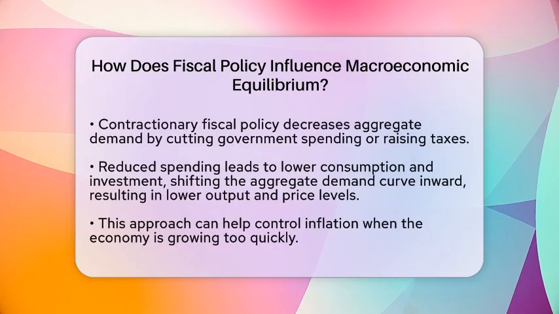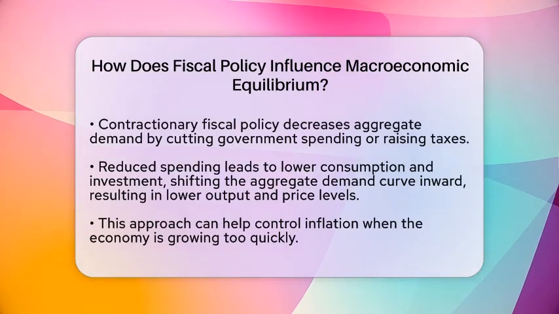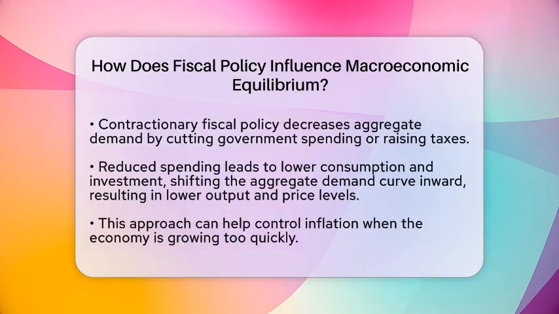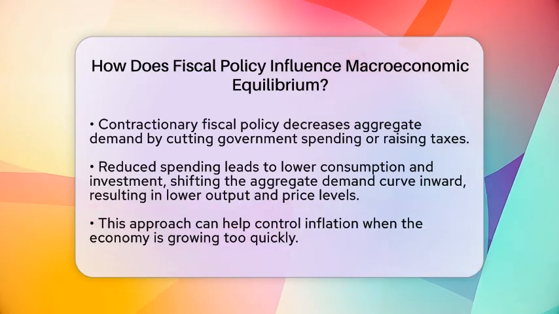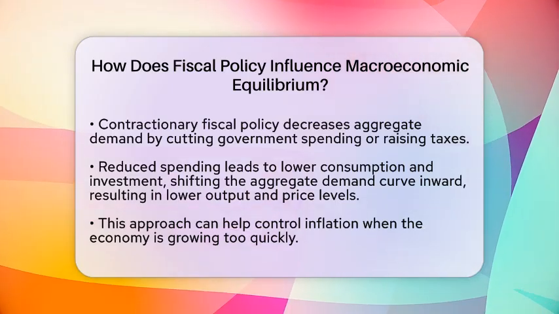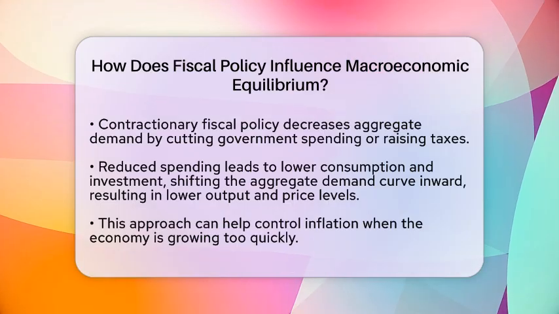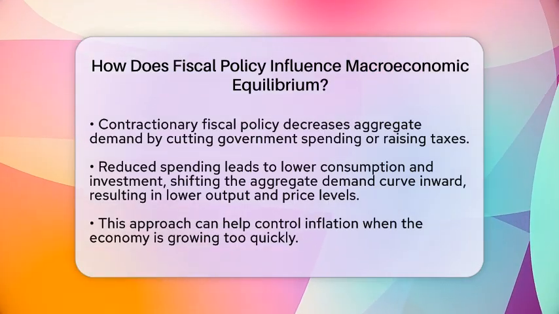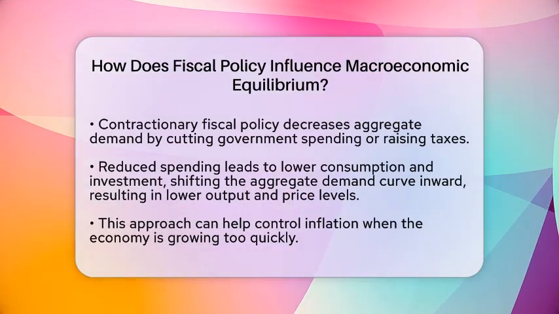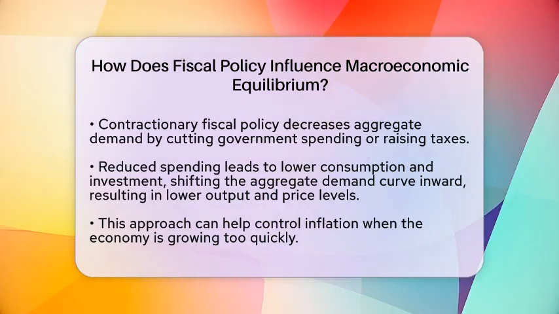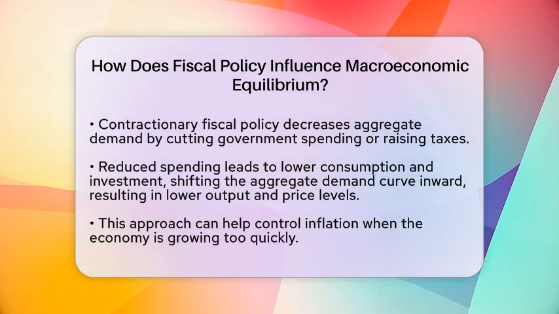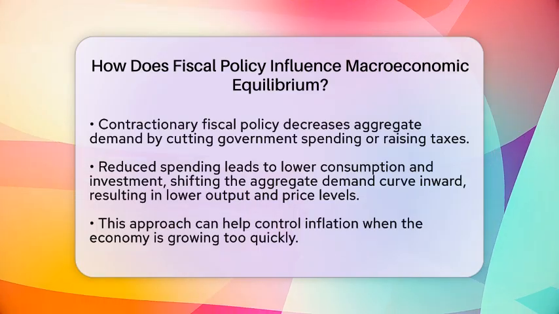The relationship between fiscal policy and aggregate supply is also important. While fiscal policy mainly affects aggregate demand, long-term growth relies on shifts in aggregate supply. These shifts can occur due to improvements in resources, technology, and productivity. Fiscal policy can indirectly influence aggregate supply by encouraging investment in capital and infrastructure.